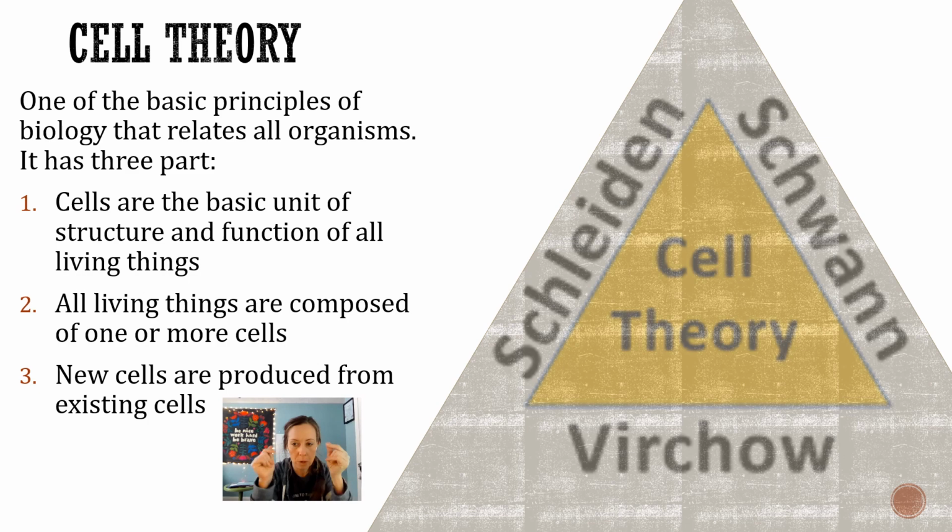So you can't just, boom, make a cell. All cells come from other cells. They divide or they combine to make another cell, right? Combine would be reproduction. Divide would be reproduction too, but different reproduction. So with this, we know that all living things are made of cells, right? Because cells are going to be the basic unit where all function begins.